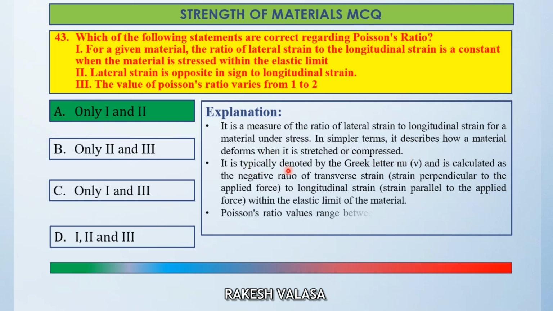It is typically denoted by the Greek letter nu and is calculated as the negative ratio of transverse strain, that means strain perpendicular to the applied force, to longitudinal strain, that is strain parallel to the applied force, within the elastic limit of the material. Poisson's ratio values range between -1 and 0.5 for most common materials. So the correct answer is statements 1 and 2 are correct.